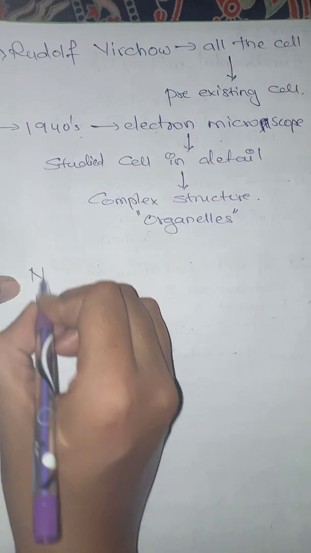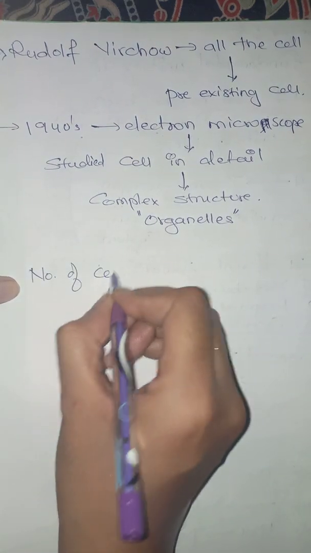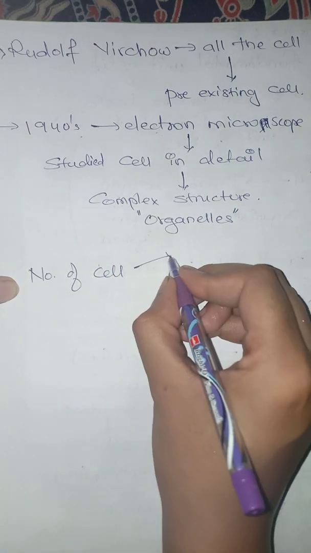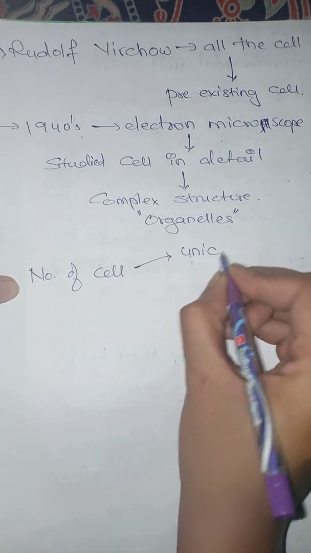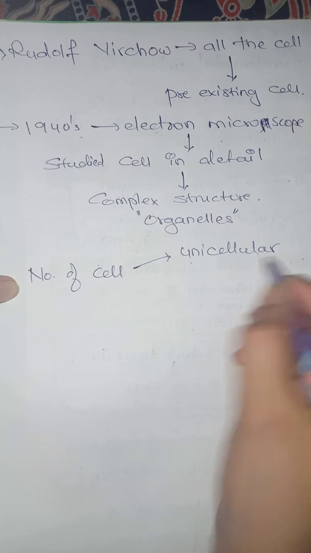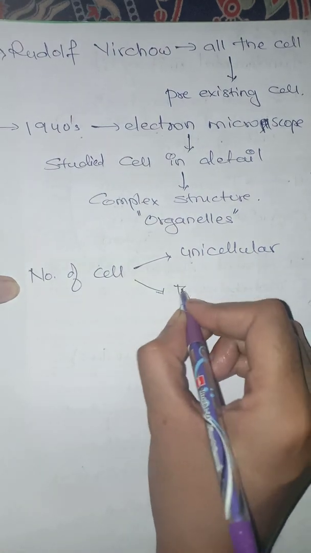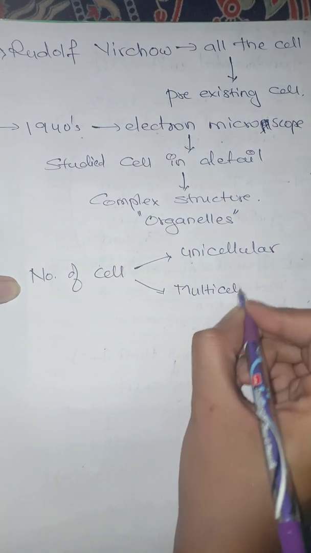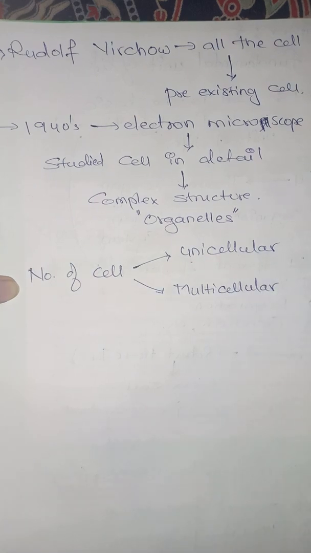So here when we talk about the cell, based on the number of cells, we have two types of organism. You have the unicellular organism, and then you have the multicellular organism, right?